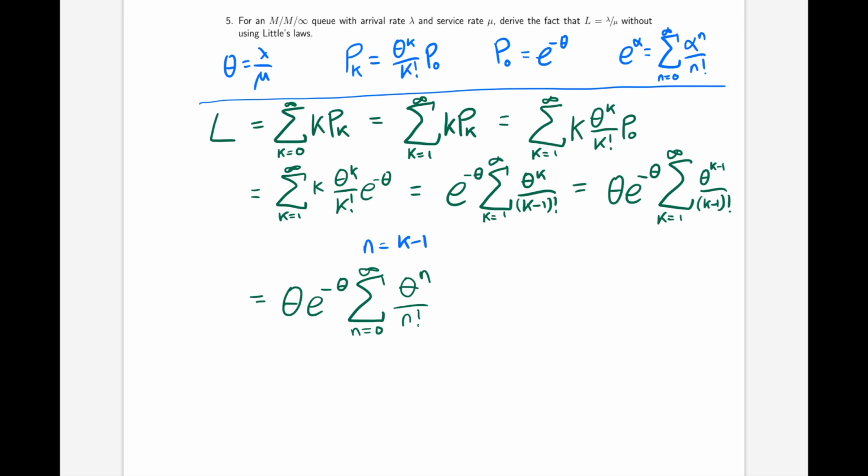And why is that useful? Well, this is something we can recognize as the series expansion of the exponential function. So we could write this as theta e to the minus theta times e to the theta. So that is just equal to theta. And remember, what is theta? That is lambda over mu, which answers the question.